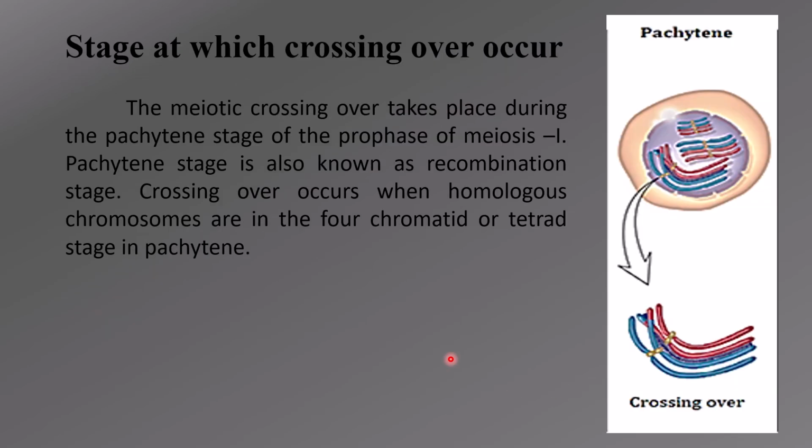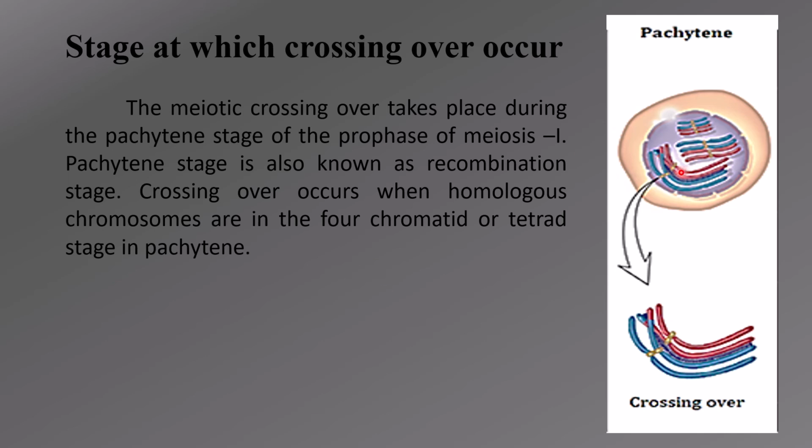At which stage can crossing over be observed? In meiosis there are two stages, meiosis 1 and 2, of which the first stage, the prophase, has a Pachytene stage where the homologous chromosomes arrange themselves in a tetrad formation. There the crossing over will occur.